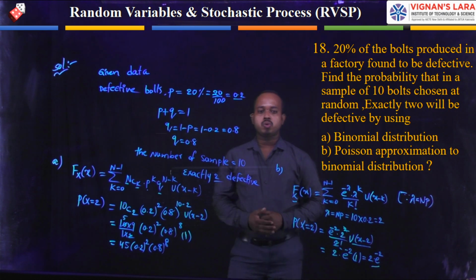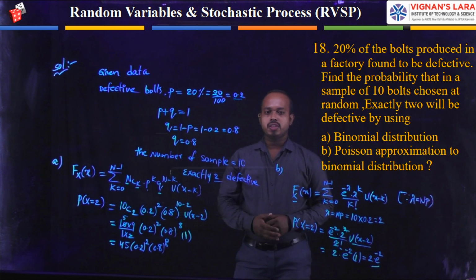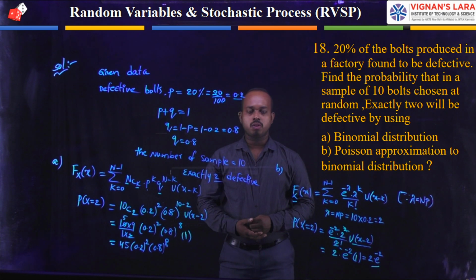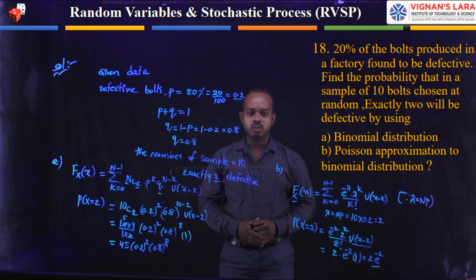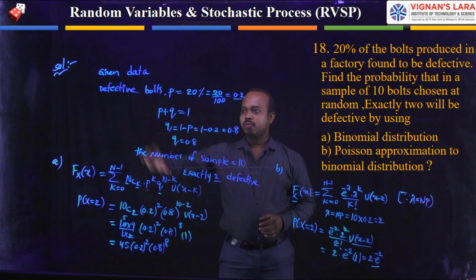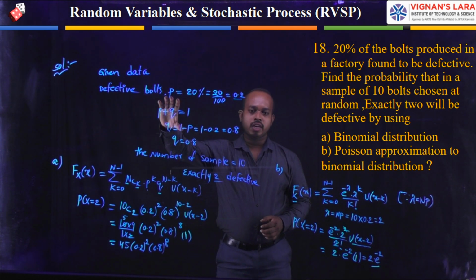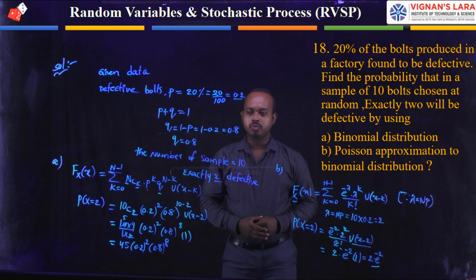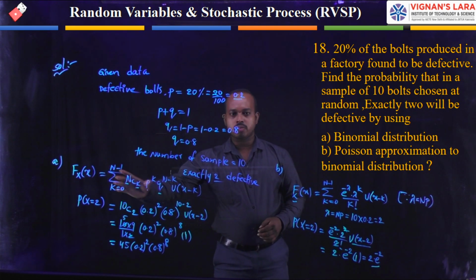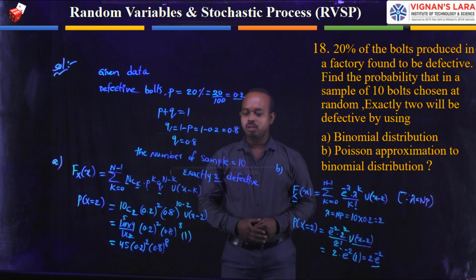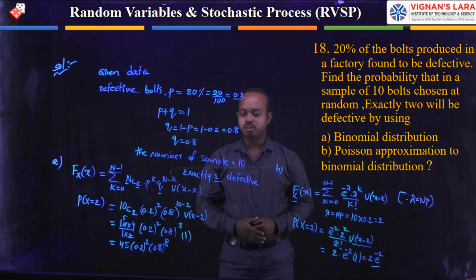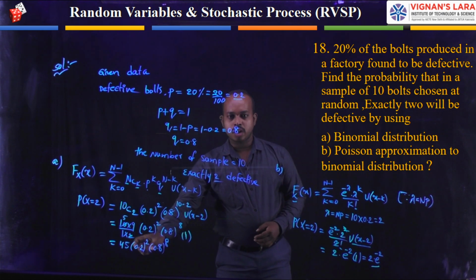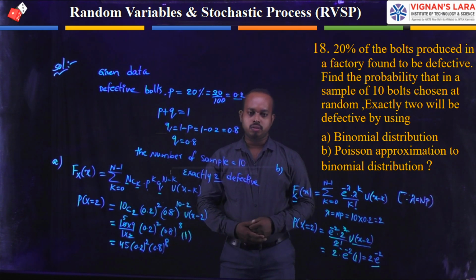In this problem, what we are discussing is the defective elements. From these defective elements, he is asking us to find the binomial distribution and Poisson distribution. What we can do here, first of all, is write the given data available from this problem. Then we write the basic formula of binomial distribution. Then you substitute the quantities available in our given data. Then you finally represent the finalized distribution of binomial.